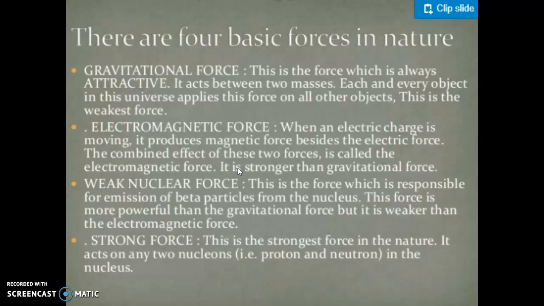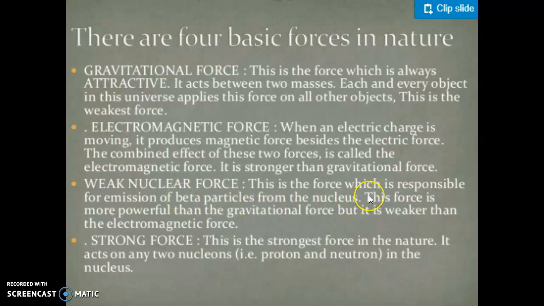As we know, when an electric charge moves, it produces a magnetic field. So with the electric force there is a magnetic force also, and the combined effect of both of these two forces is called electromagnetic force: electro means electric, and magnetic means magnetic force. So this is the combined force. Third is the weak force.